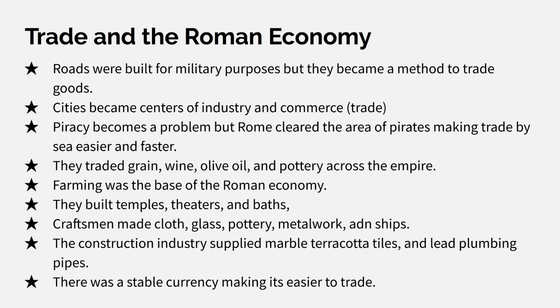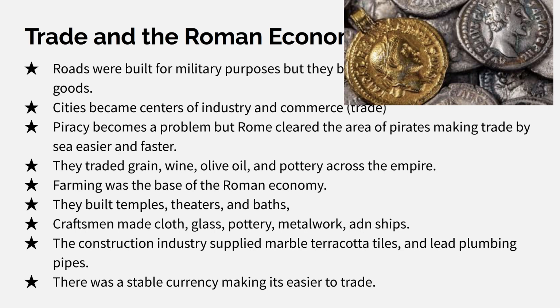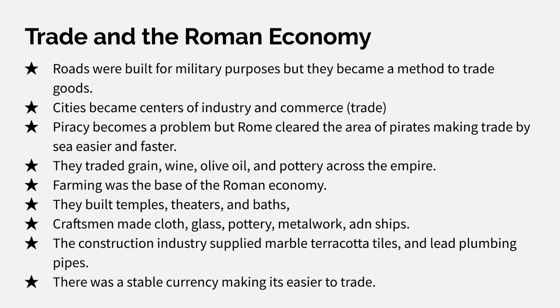Craftsmen made cloth, glass, pottery, metalwork, and ships. The construction industry supplied marble, terracotta tiles, and lead plumbing pipes. And now there's a stable currency, making it easier to trade. Currency is like nickels, dimes, pennies, quarters, cash. Okay.